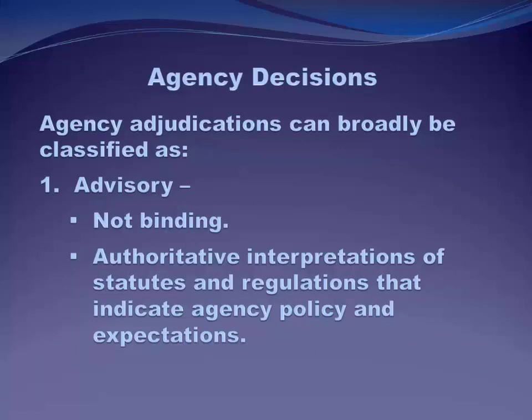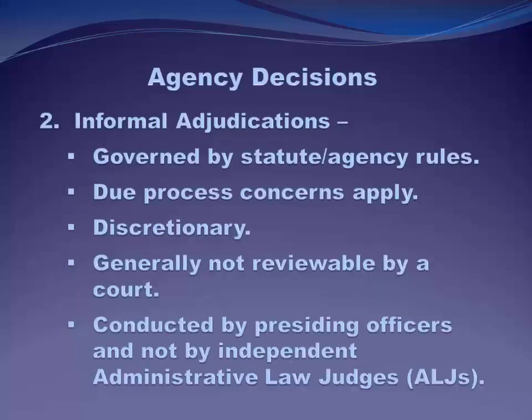As I said, different agencies engage in different types of adjudications, which in the end results in different types of agency rulings or agency decisions. At one end of the spectrum, agencies can issue advisory decisions, which attempt to explain or clarify a regulation or other agency policies. Two good examples that you've probably heard of are a no action letter issued by the SEC and a private letter ruling issued by the IRS. The next level going up in complexity is an informal adjudication, and the procedures for informal adjudications are not prescribed by the APA.